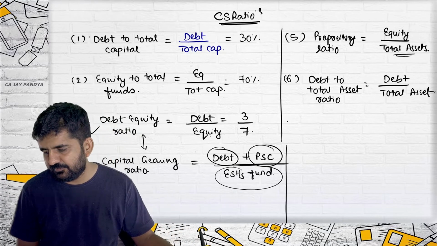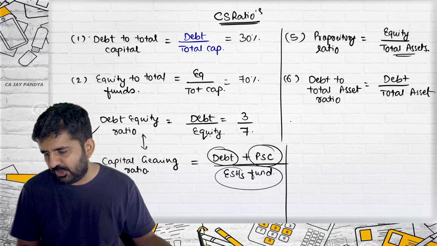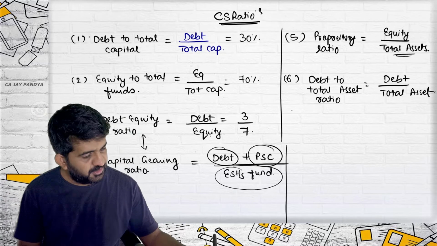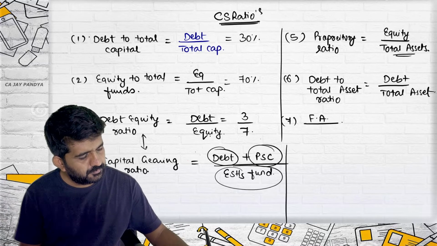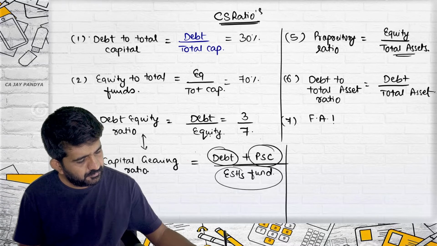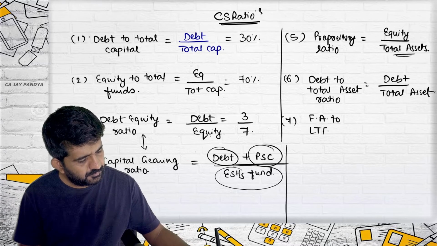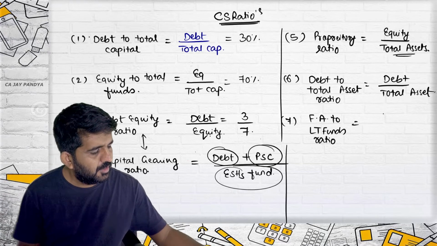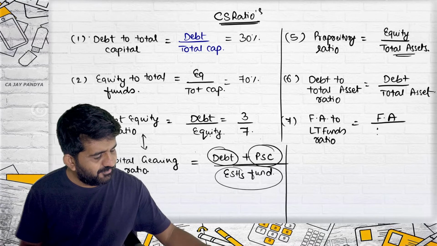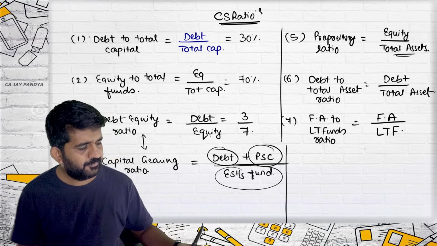Number 7. Fixed asset to long-term funds ratio. This is fixed asset divided by long-term funds.